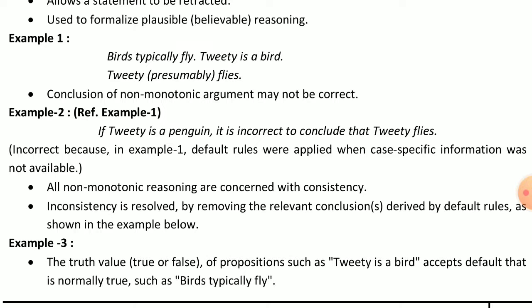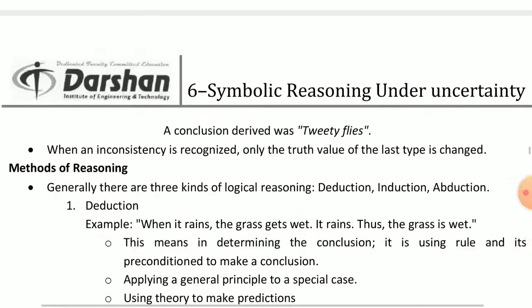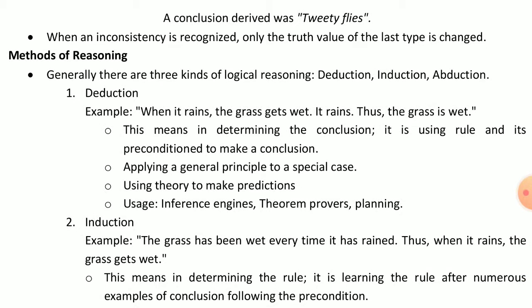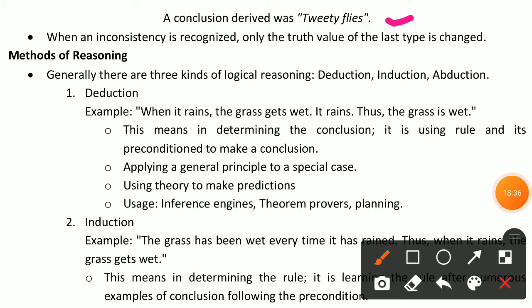We all know that truth, but this truth is not valid for all birds. It is true for only some particular birds. Then the conclusion of these two sentences is Tweety flies. When an inconsistency is recognized, only the truth value of the last type is changed, and here we can recognize the inconsistency.